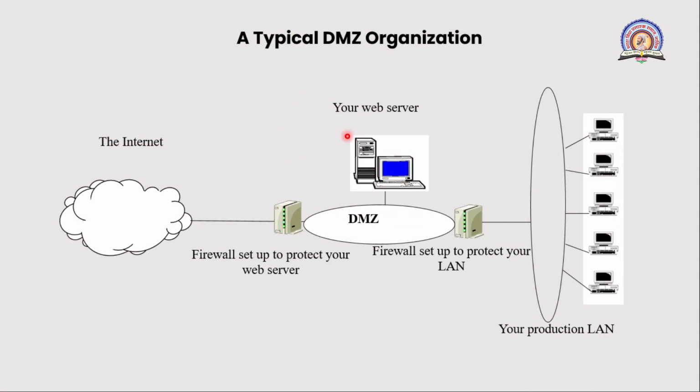Here you can see a typical DMZ organization, how you can configure your DMZ. This is your DMZ, and this DMZ divides your network into two parts. The first is your internet, the public network, and the other is your private network, meaning your organization network. And the DMZ helps to protect the organization's private network by putting in an extra layer of security.